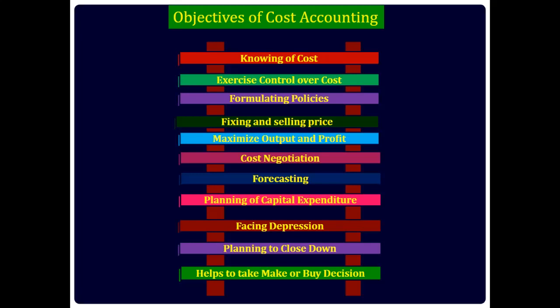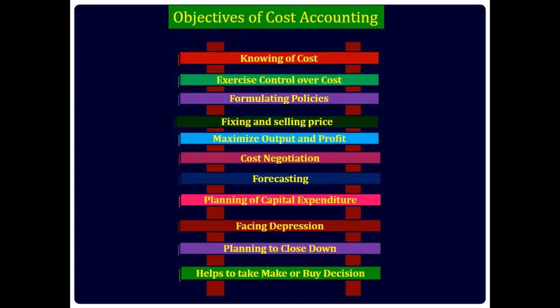Planning to close down. The last step of an organization is to close down the department. A cost accountant may recommend the close down of a department after studying the trends of various conditions well in advance so that much capital is not lost due to late closing down.